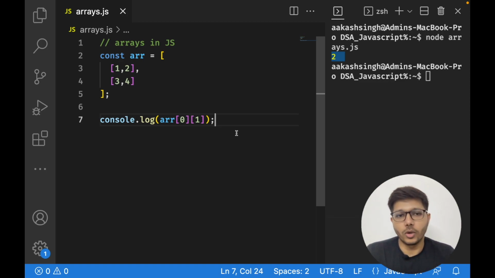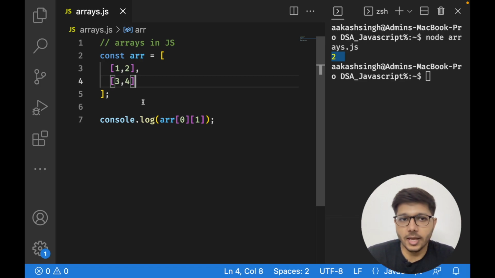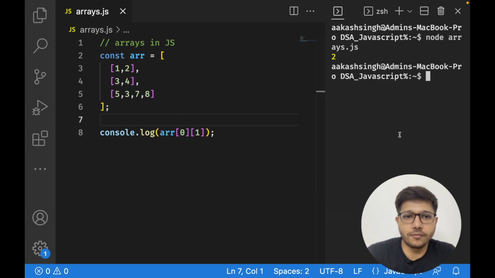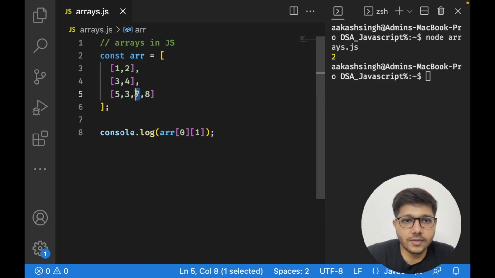It will be simple if you consider this as a matrix and try to access it as rows and columns. Suppose I'm going to create some more elements. Now if I try to access this 7th element, let us see which row the 7 falls in. 0 1 2, in the second row.